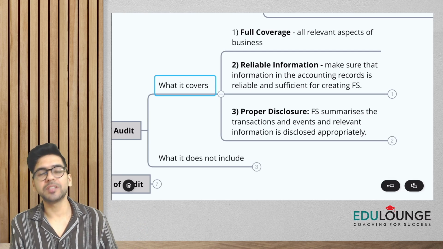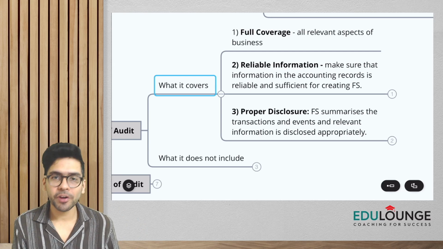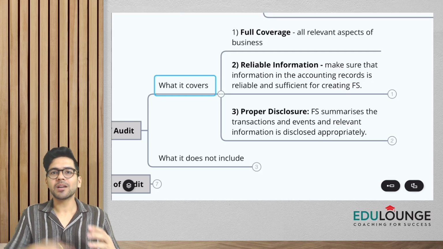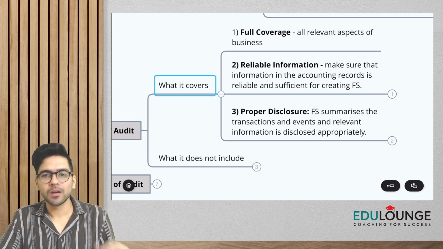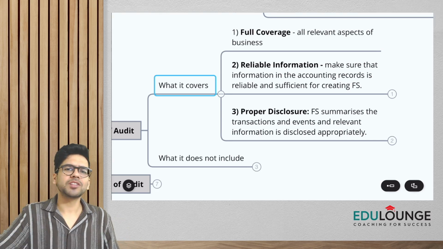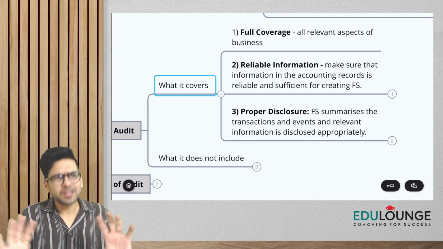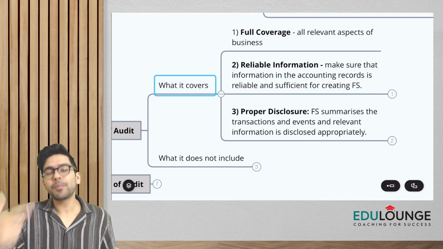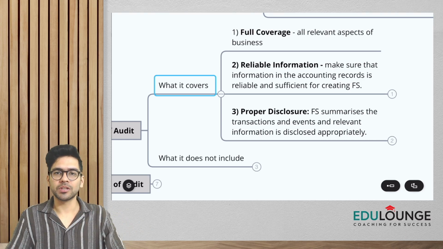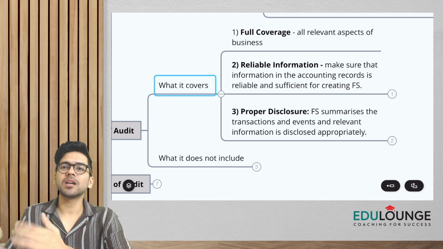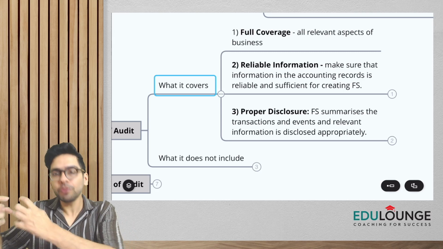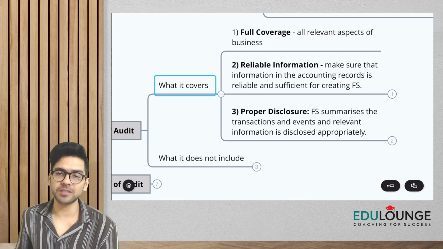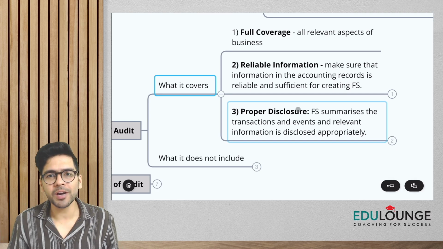And the third one is, as a part of our audit, guys, we also have to understand the disclosure, okay. It simply means that financial statements should properly disclose all the transactions and events, and all other relevant information which is required. So as a part of our audit, we even check the disclosures. For example, management has done some related party transactions, so we have to see whether appropriate disclosures as per AS 18 have been made in the financial statements or not. So this is also a part of our audit, okay.